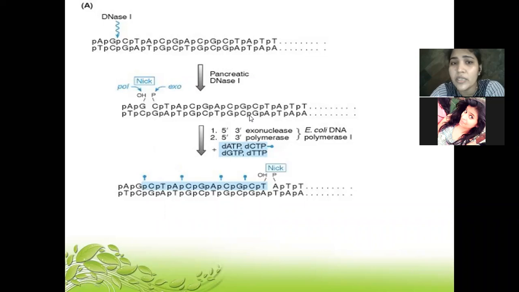For cutting the DNA you need endonuclease, and for filling the gaps in the DNA you need polymerase and exonuclease and labeled dNTPs. dNTPs means you need labeled A, T, G, C, because these labeled A, T, G, C will come and bind over here. Basically you need the same as a replication reaction to fill up this gap.